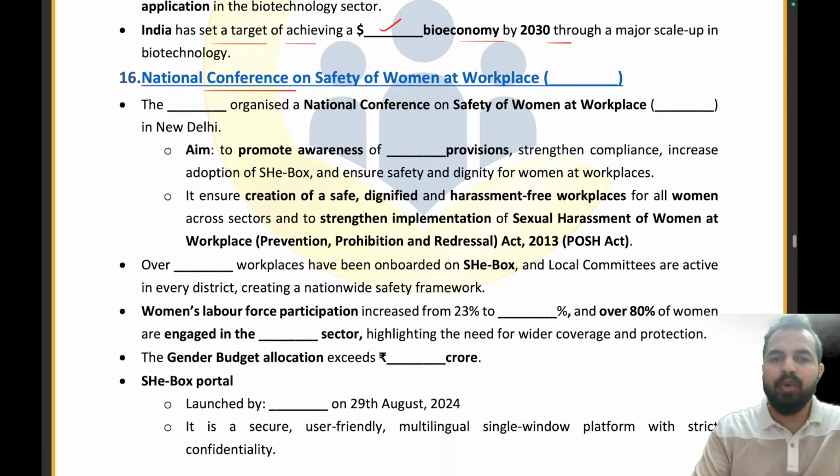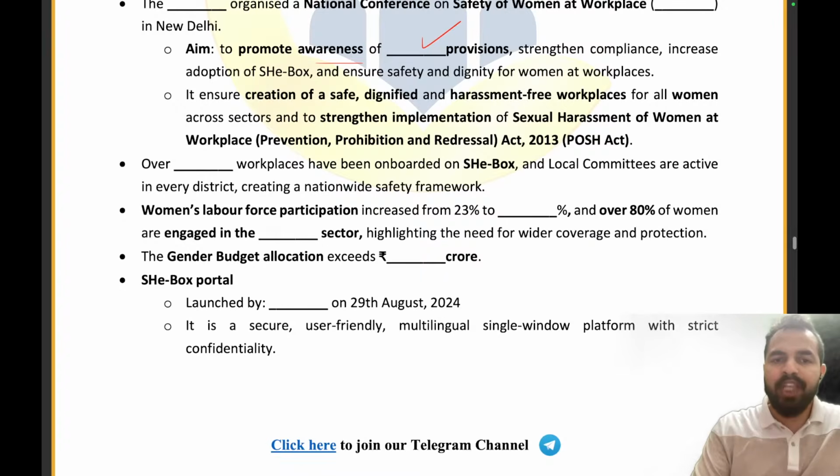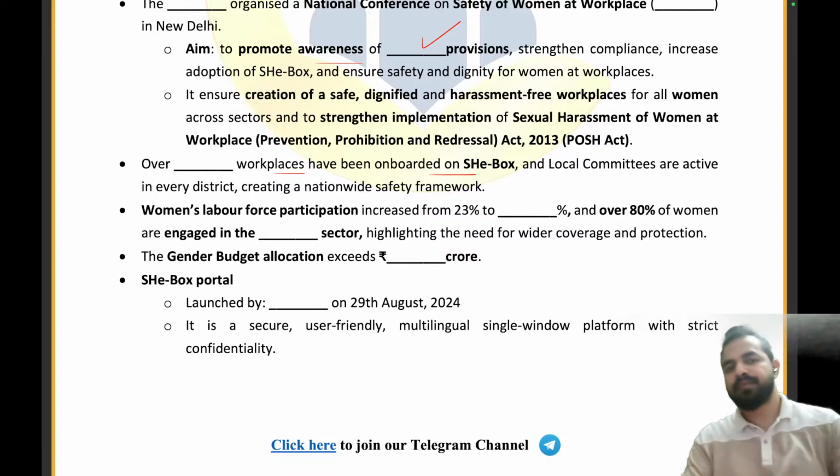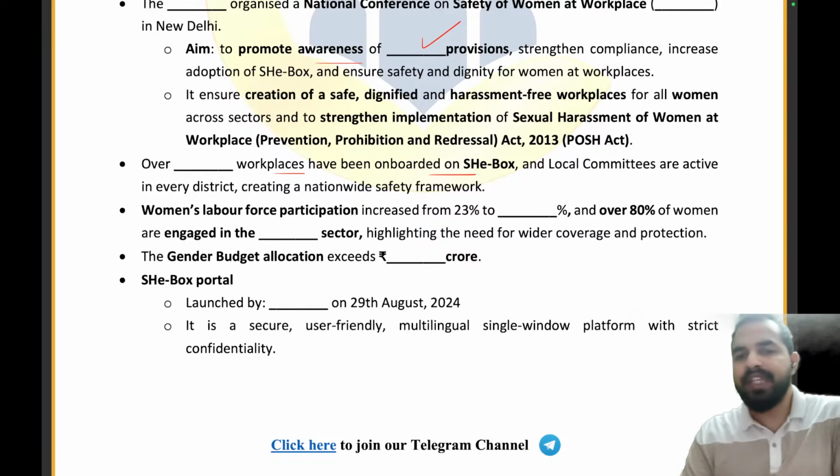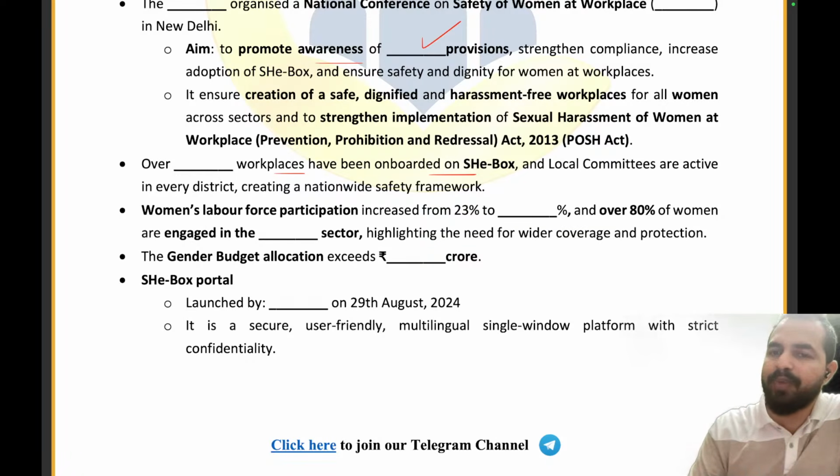Now, moving on to the National Conference on Safety of Women at Workplace, SheBox, which was organized in New Delhi by the Ministry of Women and Child Development. They want to promote awareness of the provisions. Over dash workplaces have been onboarded on the SheBox. So, how many workplaces have been onboarded on the SheBox, my dear friends?